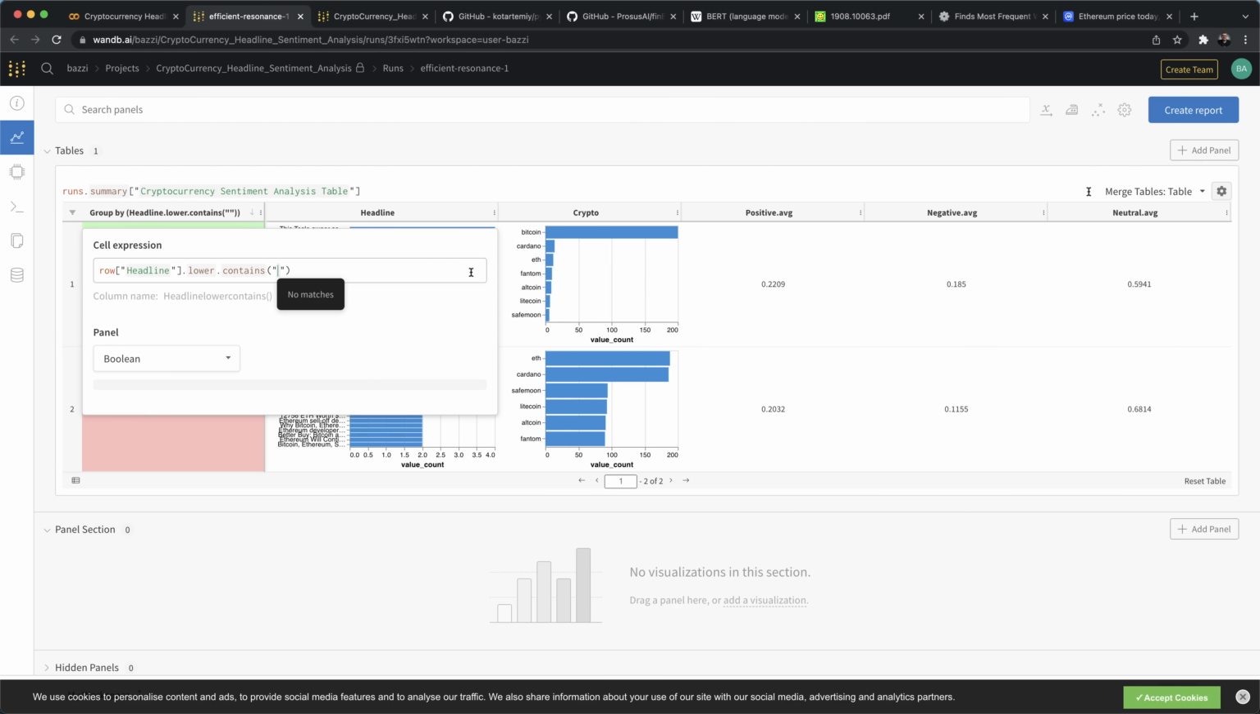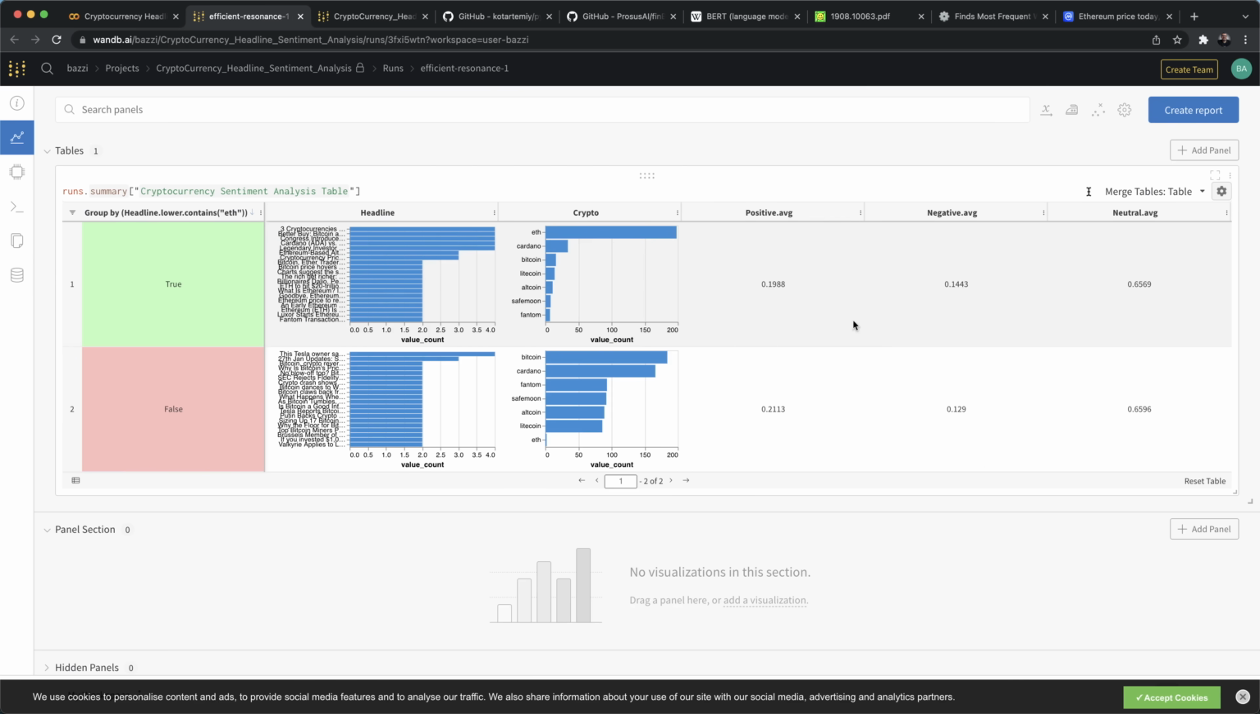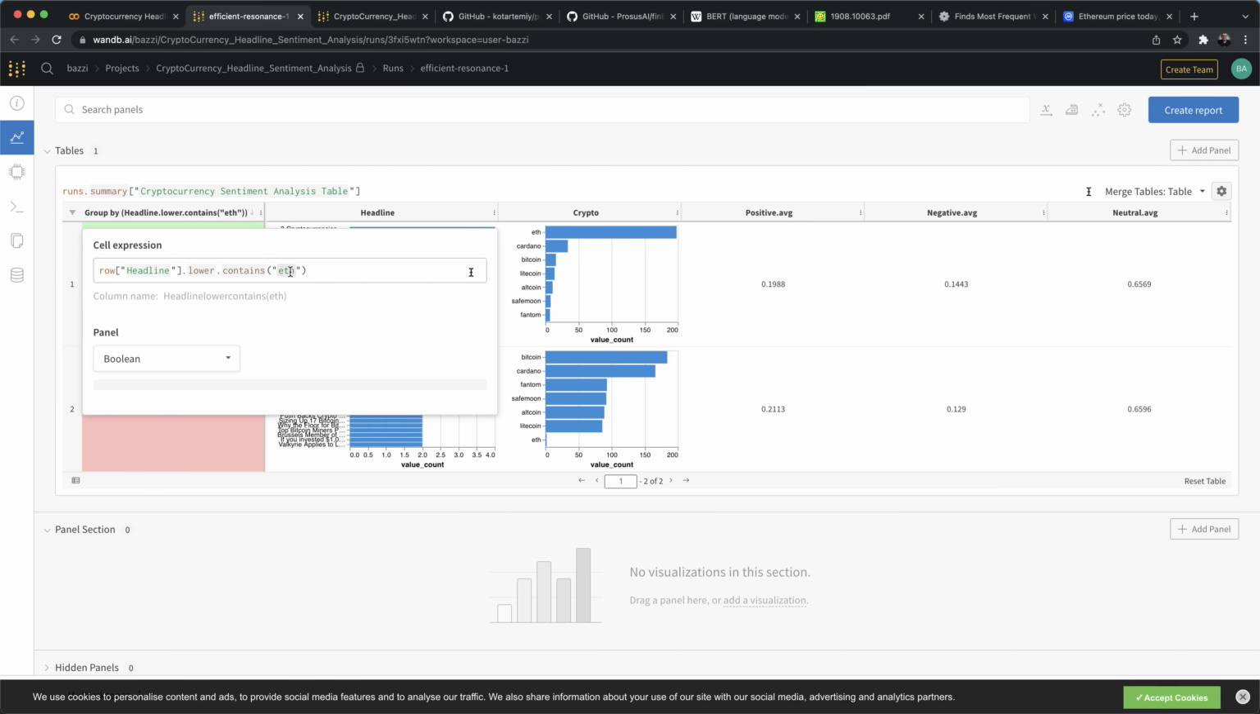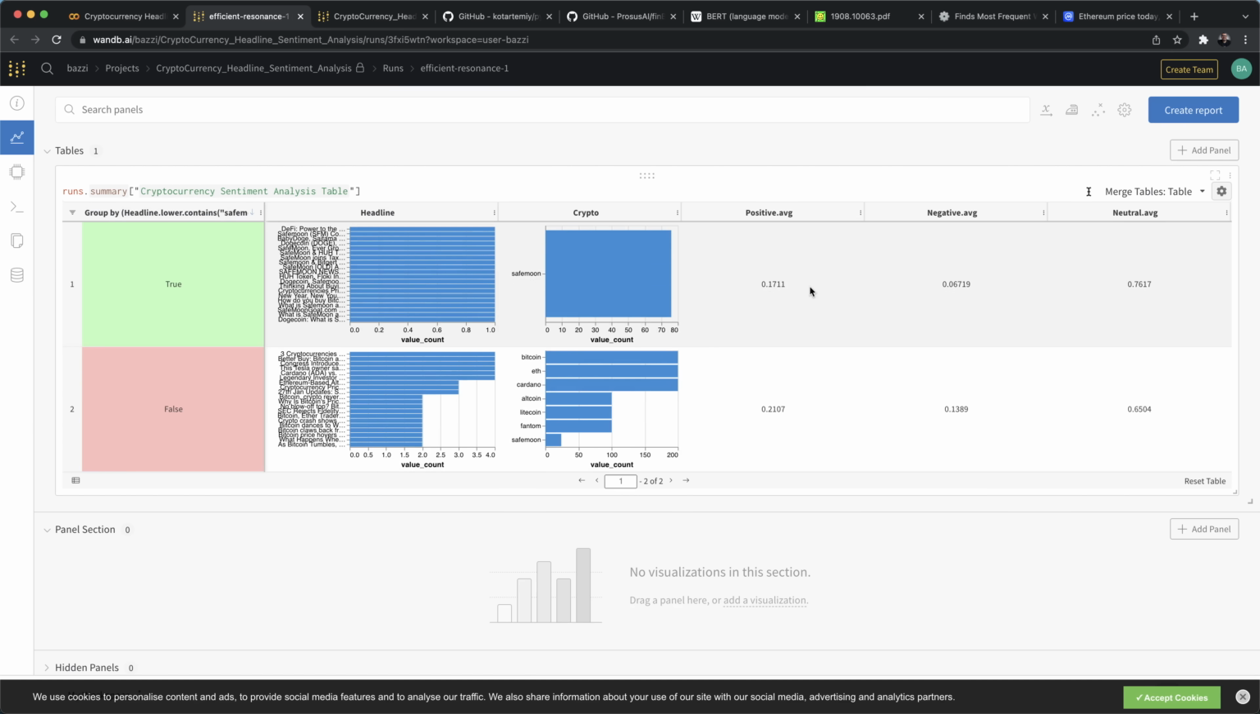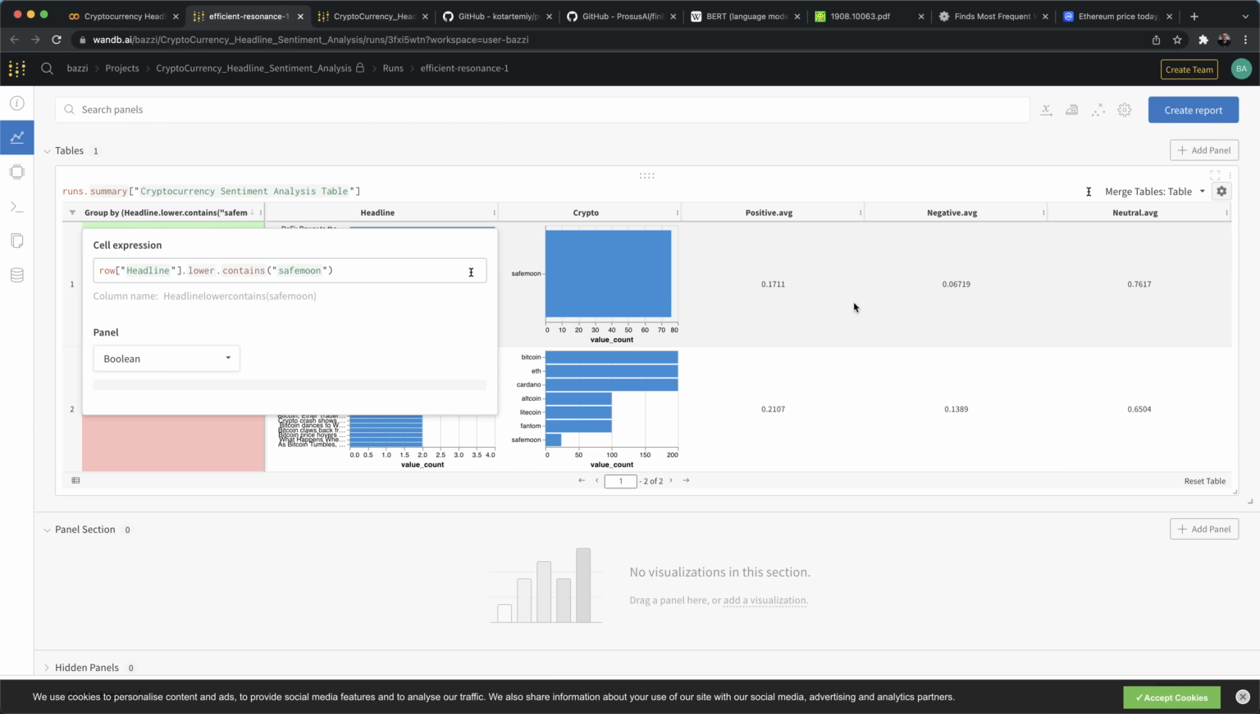Okay, let's say again, we're looking at headlines that contain Ethereum. Let's see what we get. More positive than negative. Okay, say SafeMoon. Again, more positive than negative, right? And this depends not only on the numbers that you see, but also on how many samples we're able to get. That's why I said previously that the more samples you've got, the better.